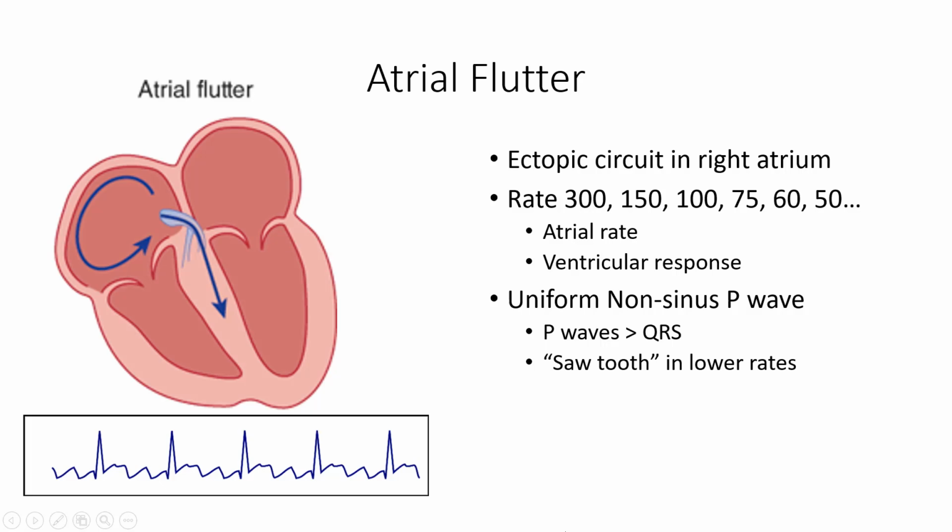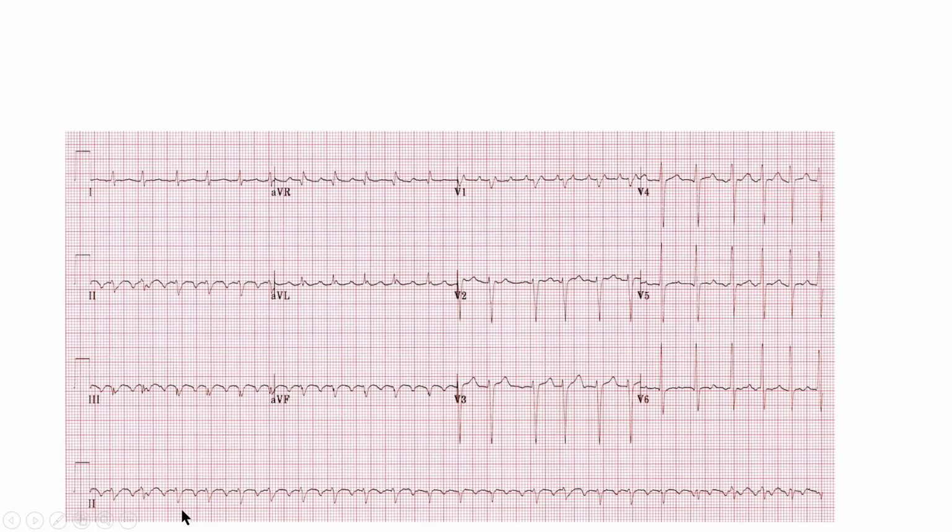But as the rate comes down, these flutter waves are going to be more evident, and we're going to be able to see that there are several P waves per every QRS complex, and a sawtooth pattern at the lower rates also. Let's look at our rhythm strip on this 12-lead EKG. Here we can see there is a QRS right here on this hatch mark, and so we'll do our count: 300, 150. The rate is 150, and that's important because anytime we see a narrow complex tachycardia and the rate falls around one of those hallmarks, 300, 150, 75, 60, 50, 43, we should consider atrial flutter because it tends to express ventricular response rates that cluster around those hallmark heart rates.